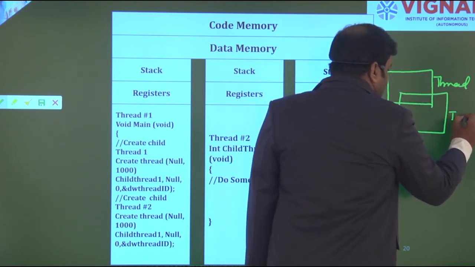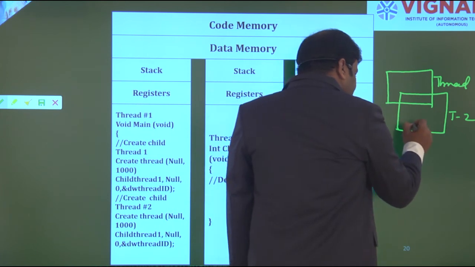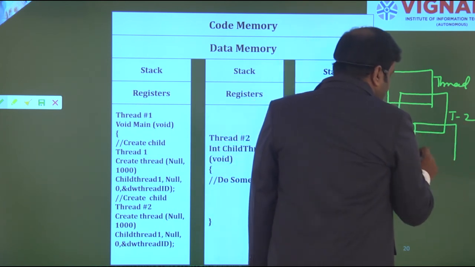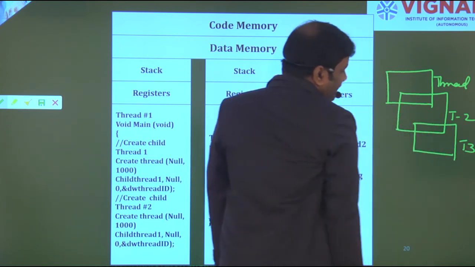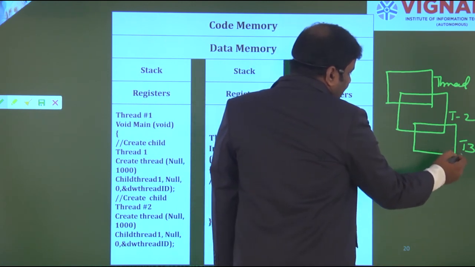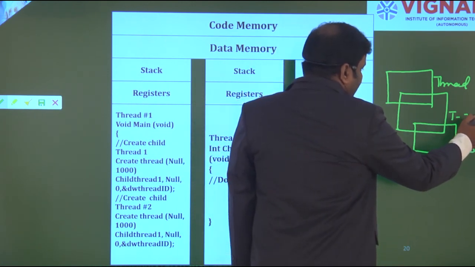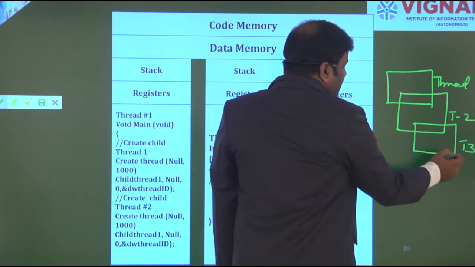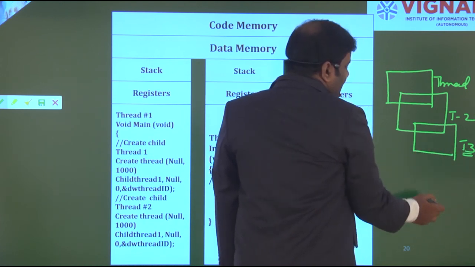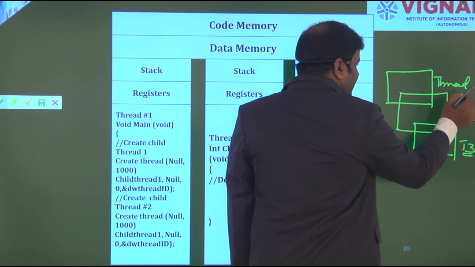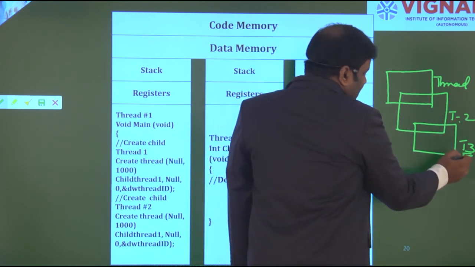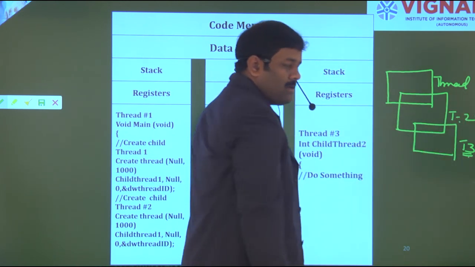So this is my thread 2. If I want to subprogram one more, then this is thread 3. The entire thread 3 output becomes an input for T2. Only if T3 is executed, then T2 will operate, then T1 will operate. Until T3 is operating, T2 and T1 have to be in waiting state.